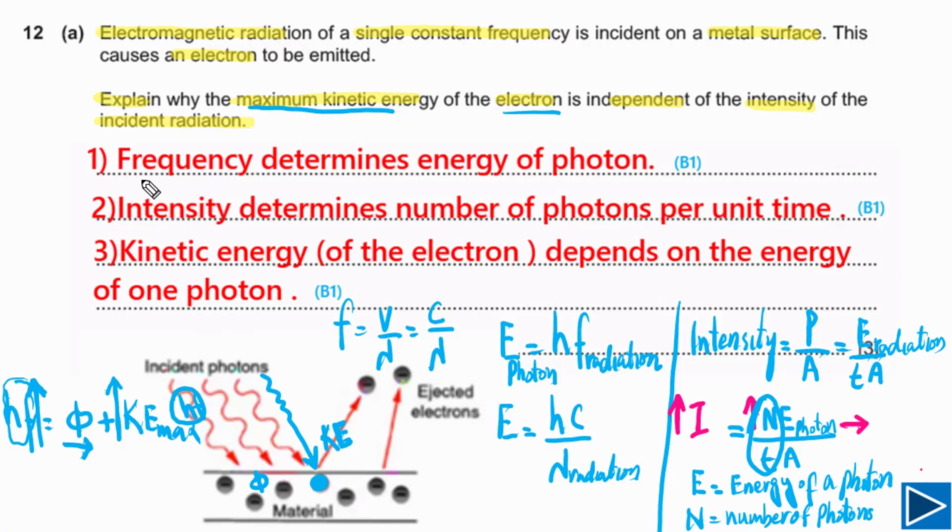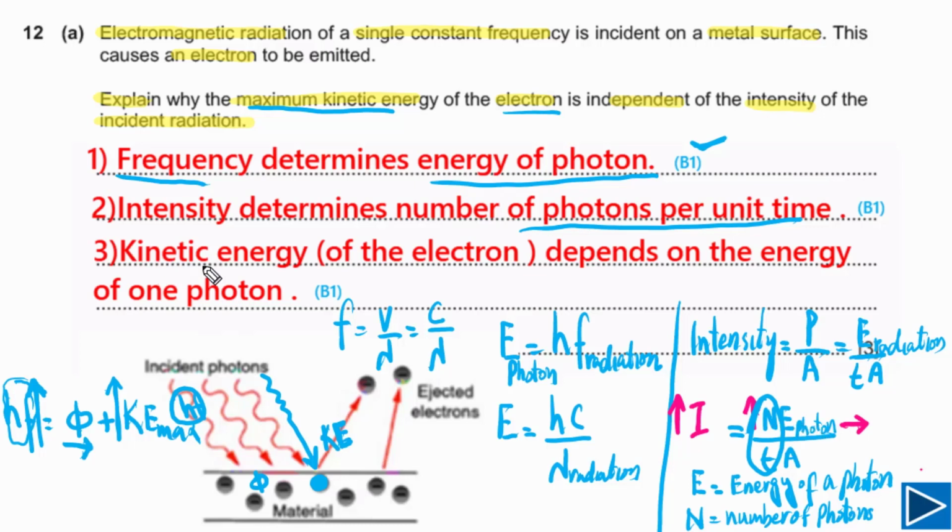If in your answer you have mentioned that frequency determines the energy of a photon, or simply that the energy of a photon depends on the frequency of the incident radiation, you will get 1 mark, and this is a B mark. It has to be in your answer. The second point: if you have written that intensity determines the number of photons per unit time, as we have already discussed, intensity depends on the number of photons per unit time if the energy of a photon is constant, is fixed.